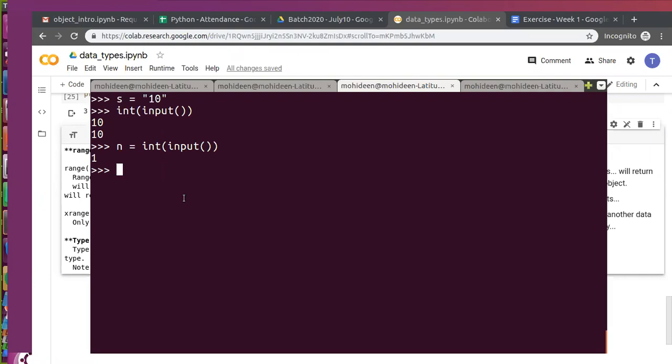Just relate it with my rule. Your string contains 10. Is it possible? It depends, yes, exactly, it depends. You have to take a look at your string. So just say your string contains just 10. Is it possible to convert 10 into an integer? I said if the source data type obeys the destination, then it is possible. 10 can become an integer, right? Yes, then type conversion is possible.